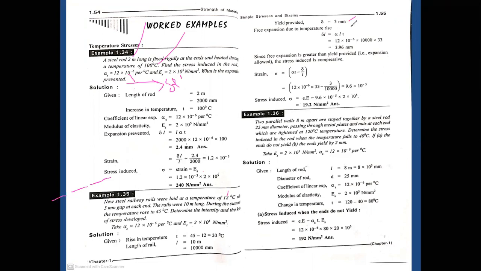The free expansion due to the temperature rise is delta L equals alpha L T, which is 12 × 10^-6 into 10,000. As usual, this is the formula for the change in length under temperature variation. We just apply the value of every parameter here, and the entire answer will be 3.96 mm.